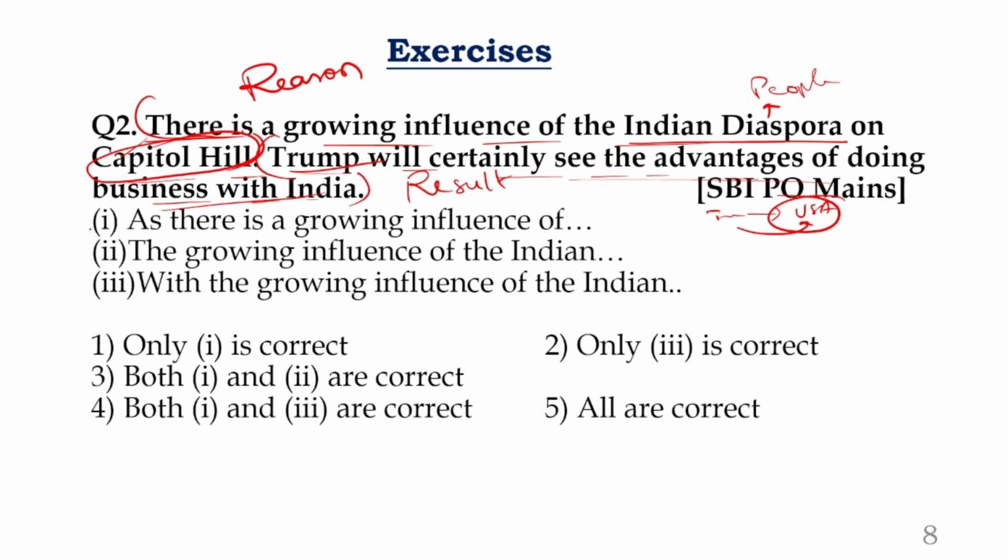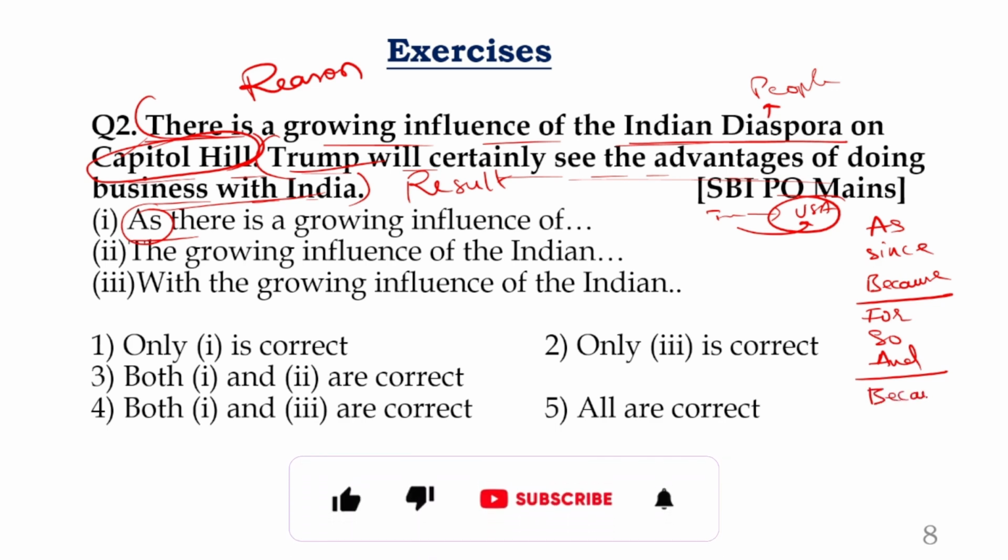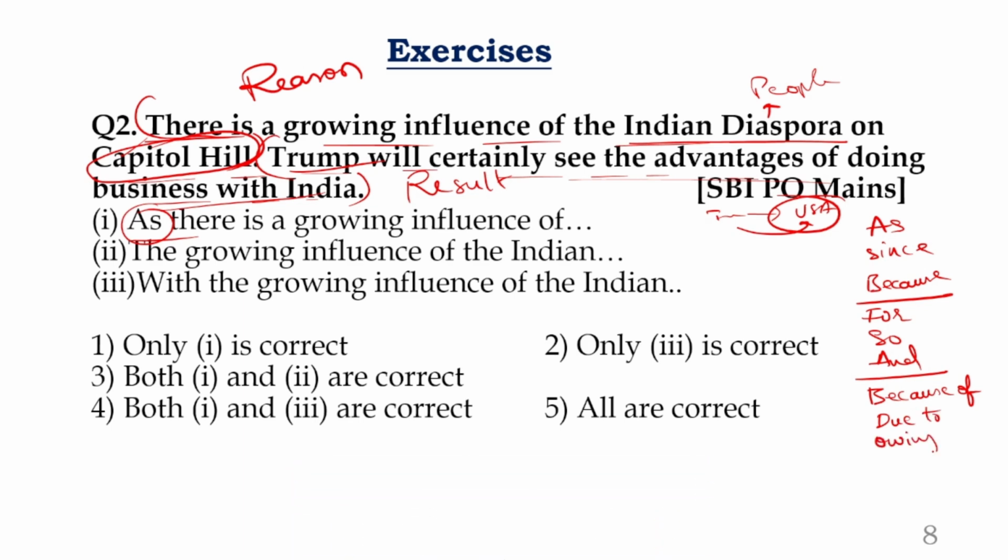Okay, now let us look at the first statement. What is the first statement? As, since, because, for, so, and, because of, due to, owing to, being, having plus V3, on being. You need to make a note of this.